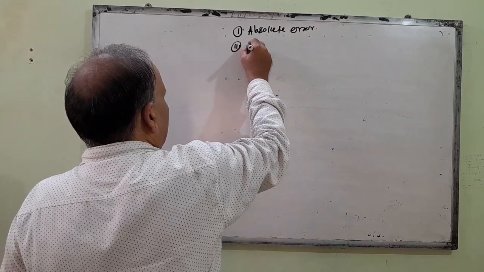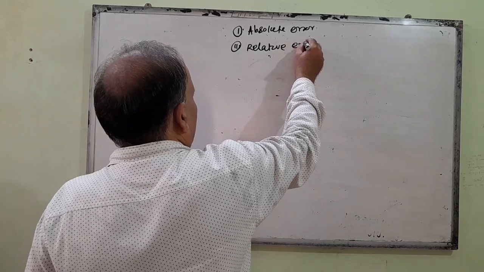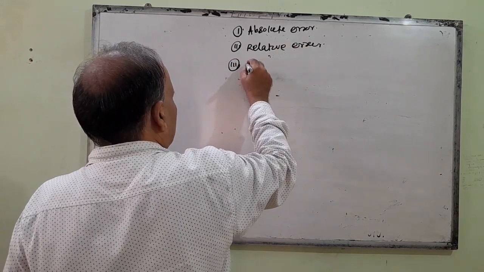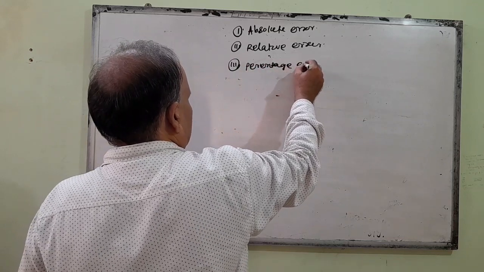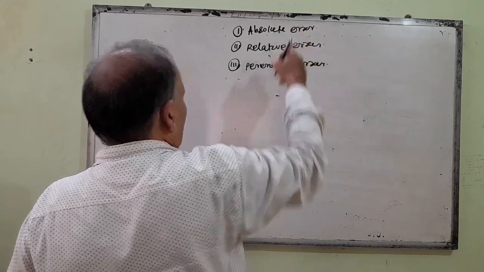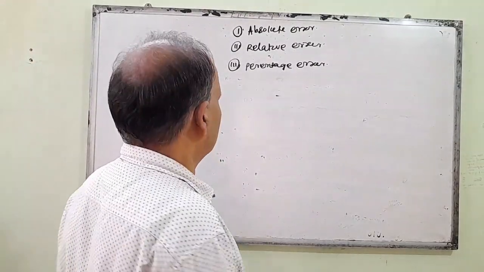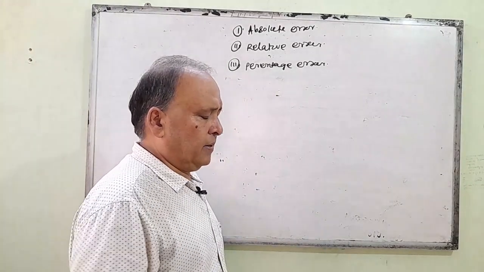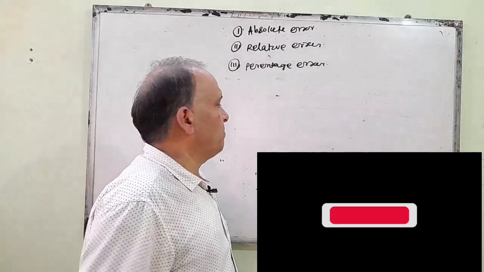Second one is relative error, and third one is percentage error. So, for today, I taught you the error analysis in a qualitative way.